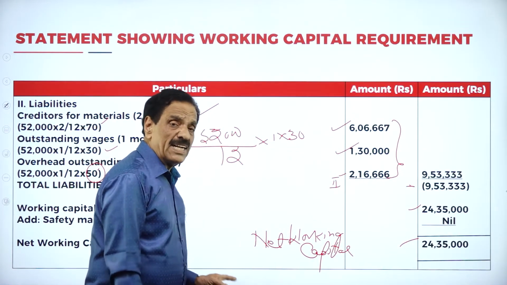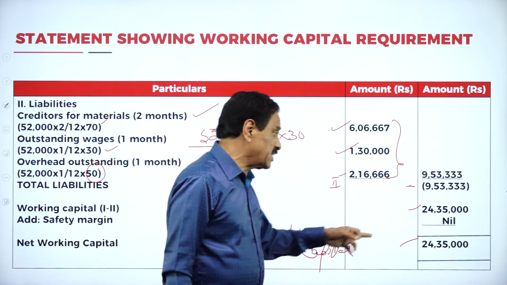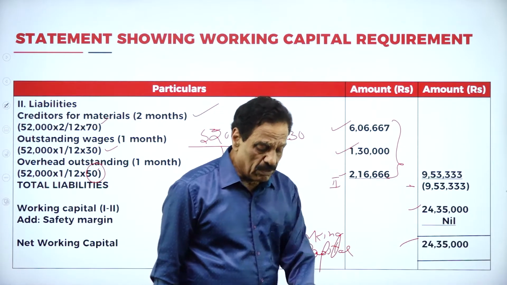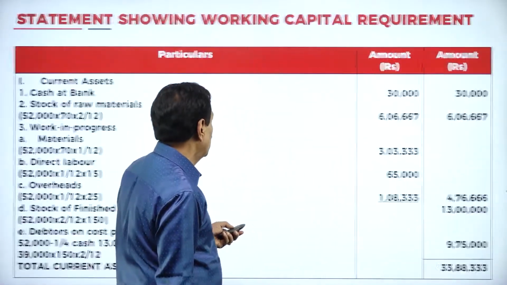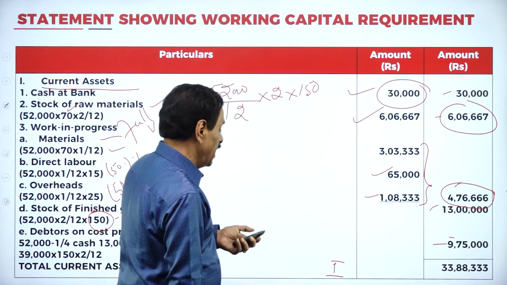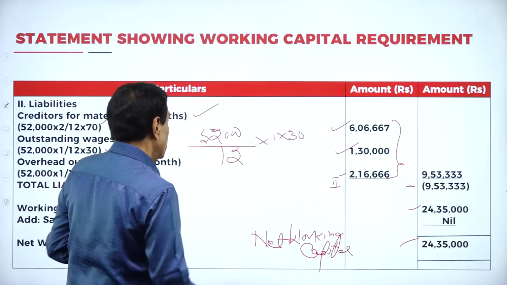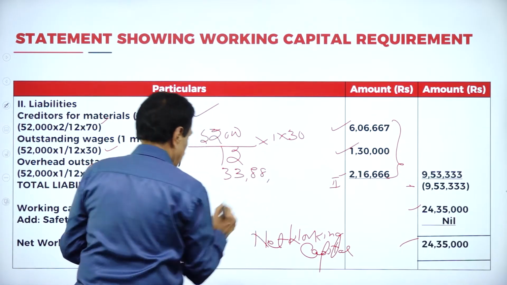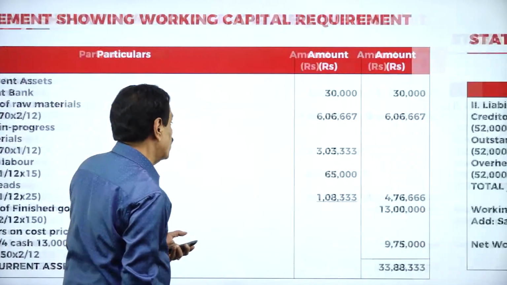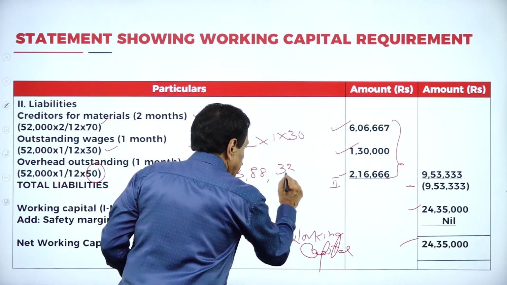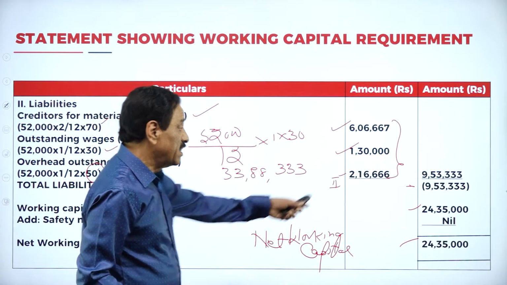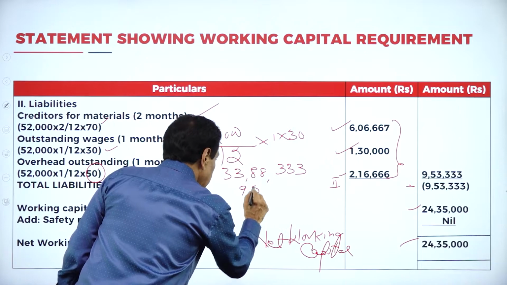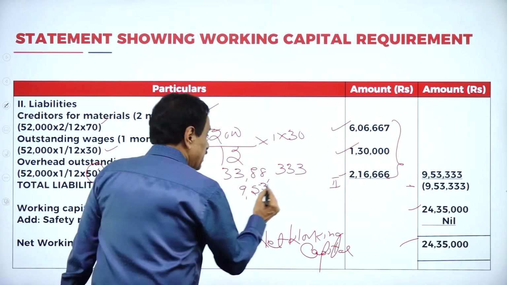Out of the current asset, deduct the current liability. Your current asset minus current liability is how much? It will work out 24,35,000. If you see your problem now, your current asset is 33,88,333. What is this current asset? Then your liability amount is 9,53,333.